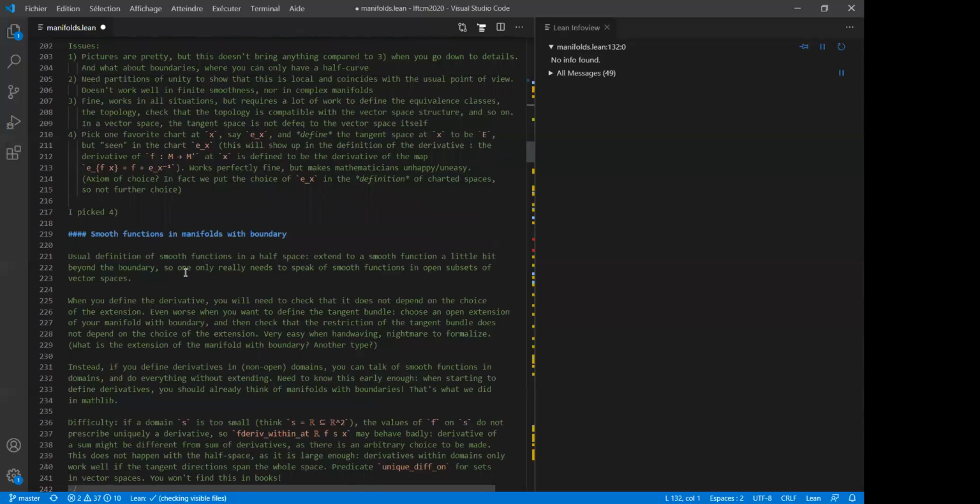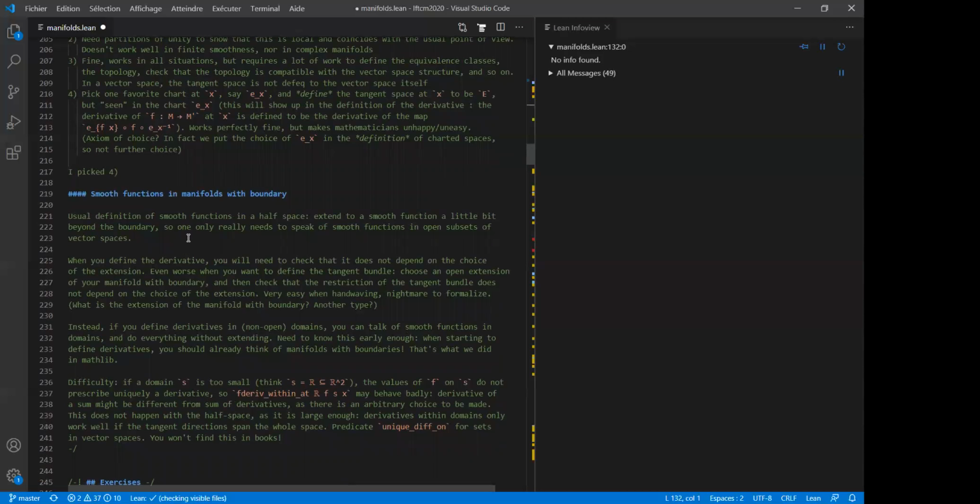So the last design issue is that I really want to speak about manifolds with boundary, because that's important in real world mathematics. Now, if you open a book and you look at what a smooth function is in a manifold with boundary, first they define a smooth function in the half space. And the function is smooth in the half space, in the books, if it extends a little bit beyond the boundary to a smooth function. So once you have extended it, you know what a smooth function is, because usually smooth functions are defined on open subsets of vector spaces. So that's what you have if you extend a little bit.